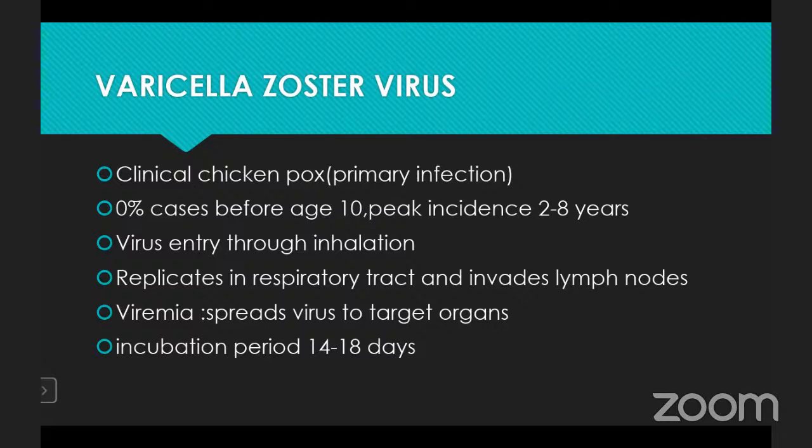0% cases is noted before age 10. Peak incidence is at the age of 2 to 8 years. So the varicella zoster virus will enter through inhalation. Primarily, it will replicate in the respiratory tract and it will invade lymph nodes. Viremia will spread the virus to target organs. The incubation period of varicella zoster virus is 14 to 18 days.